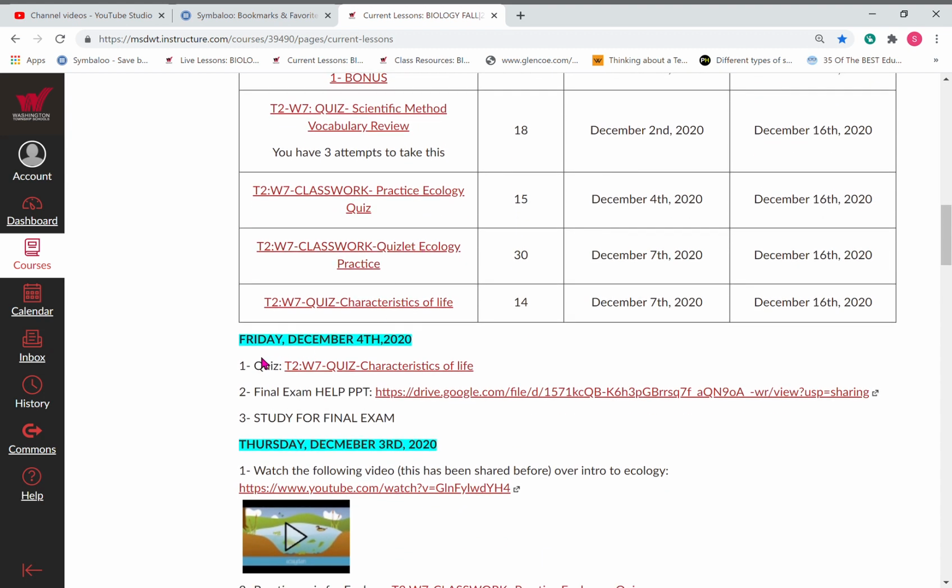If you go down here, I have the quiz link. That's also right there. You need to make sure you take this quiz. I'm giving you 2 attempts on this quiz. On this quiz here, because I gave you a really long list, I won't do that again, but it is what it is for now. You can take this over 3 times.